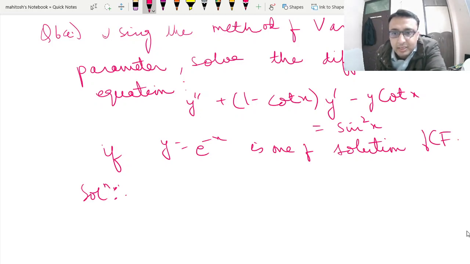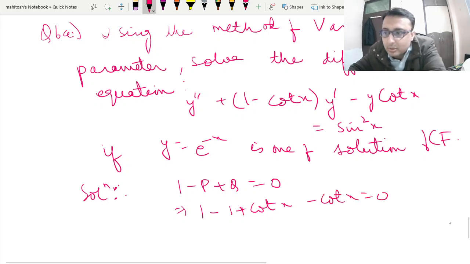So this was anyway 1 minus p plus q, that's the standard thing. So even you can verify. Okay, so they have given so that you can proceed further.